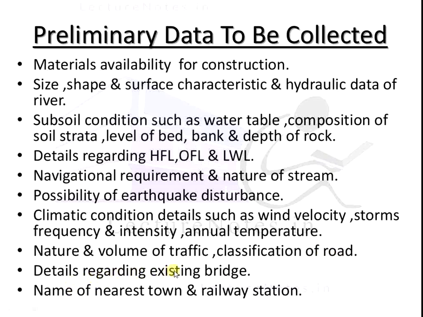Next, details regarding the existing bridge. And last is the name of the nearest town and railway station. It is very important when the bridge passes near cities or towns, to maintain and control the traffic in the city, and to divert this traffic onto the bridge. It is also useful for the railway station, because we have to know the condition of the nearest town traffic and railway traffic. All this is the preliminary data to be collected before the design of the bridge.